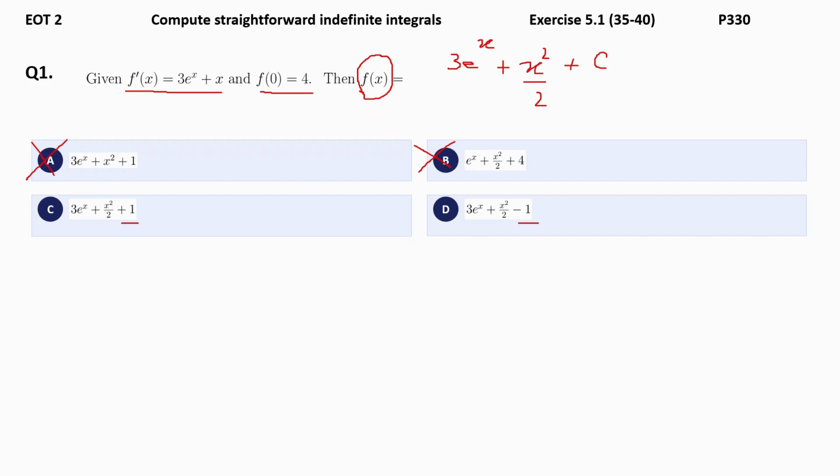Use the initial condition. It is given f of 0, which is 4. So 4 is equal to, substitute 0 for x value. So you get 3e power 0 plus 0 by 2, that is nothing but 0, plus c. When you enter in the calculator, you will identify your c value as positive 1. That means option C is the right answer.